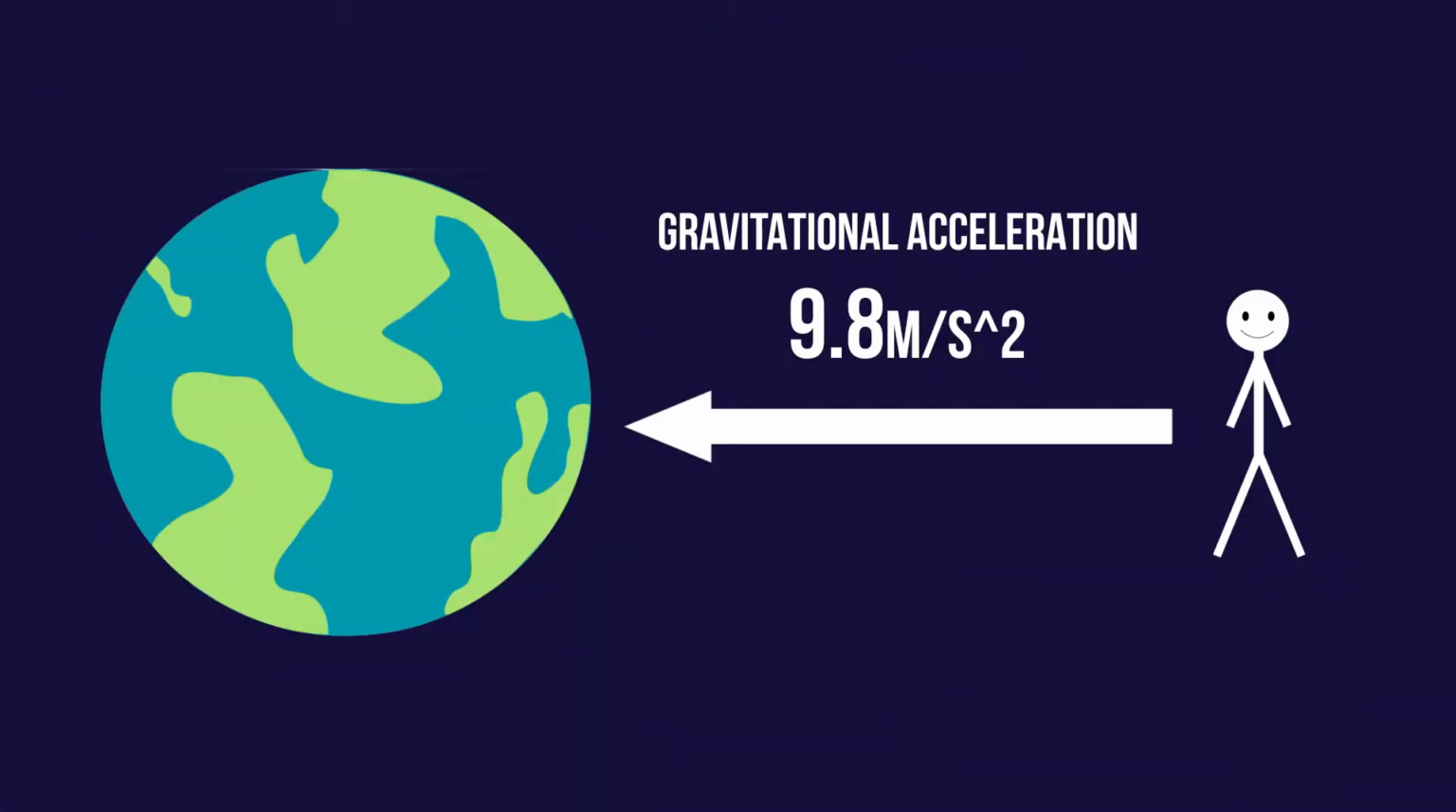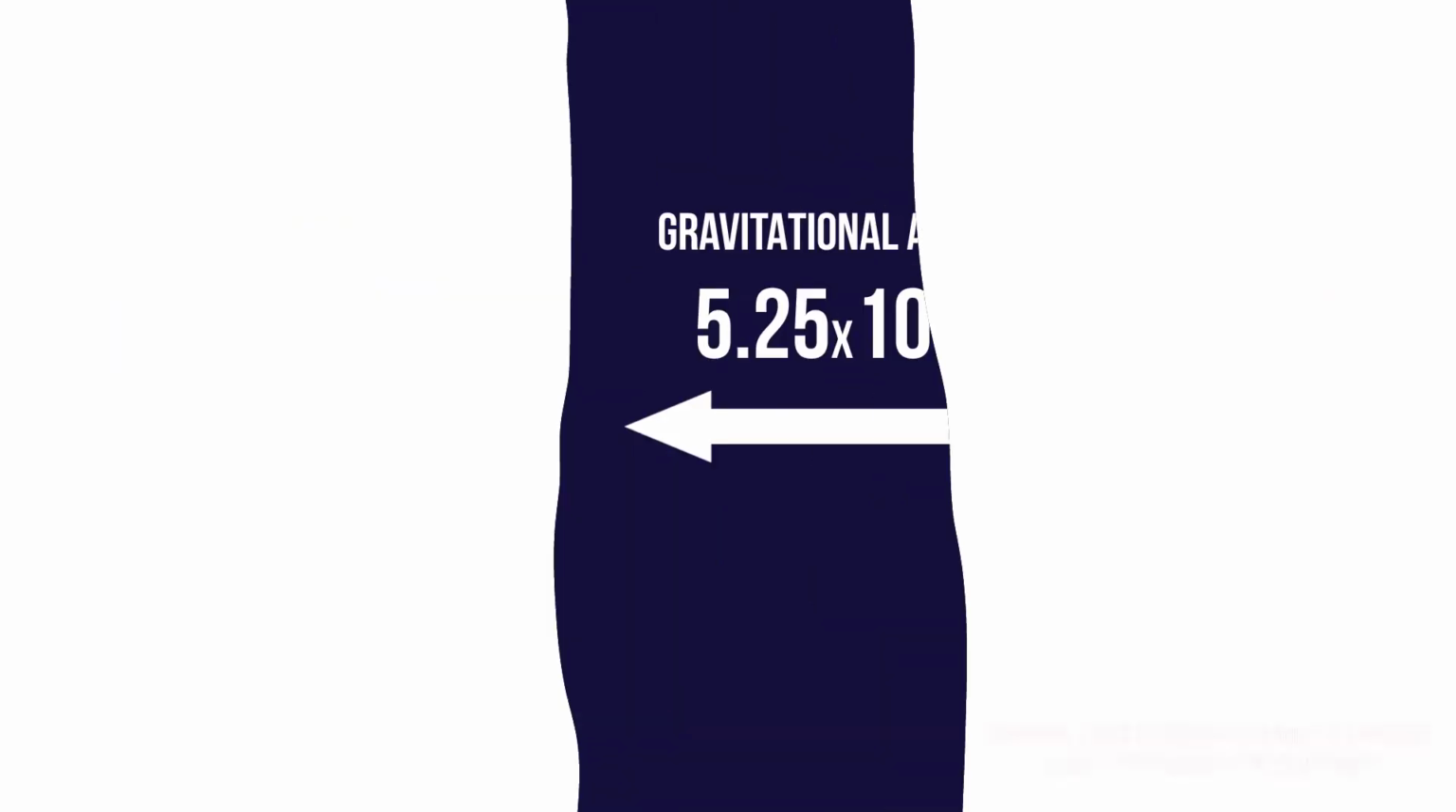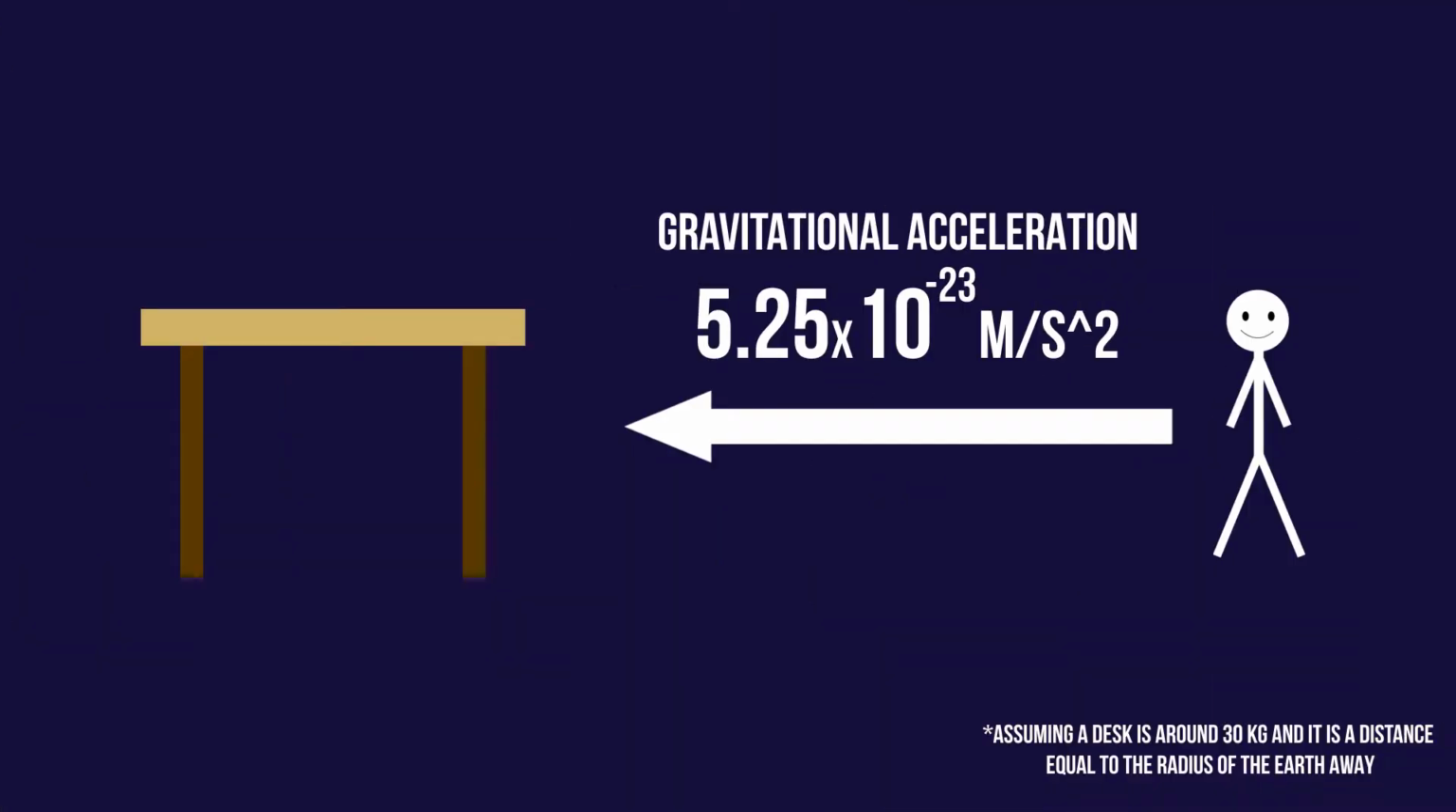For example, since the Earth is so massive, the force of gravity between you and the Earth causes you to constantly move towards it at a rate of 9.8 meters per second squared. If you were to compare that to the attraction that you feel from the force of gravity between you and your desk, you would be moving towards it at a rate of 5.25 times 10 to the negative 23 meters